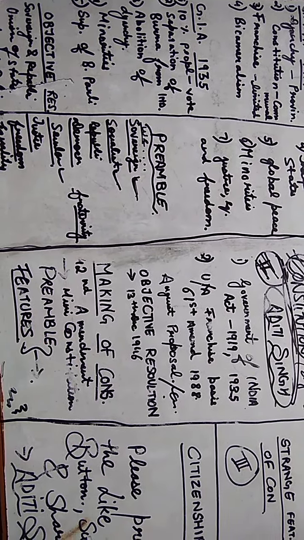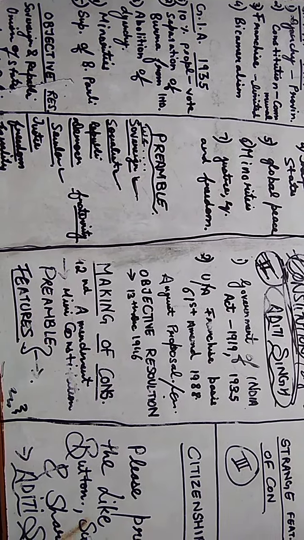Okay, now here we have safeguard and protection of minorities. This is a very important feature that was also introduced in the Government of India Act 1935 as well as in the objective resolution. Okay, now fifth is supremacy of British Parliament. It means that we'll have a constitution, we'll have our power, but the main power rests with the British. So it is said here that the supremacy of British Parliament, the main power will be with the British. Okay, we have discussed 1935 also.